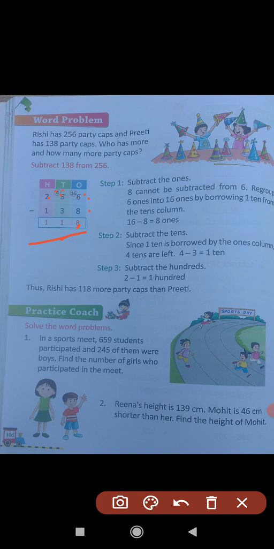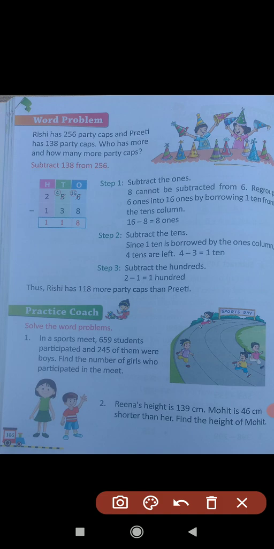Question number 1. Solve the word problems. In a sports meet, 659 students participated and 245 of them were boys. Find the number of girls who participated in the meet.